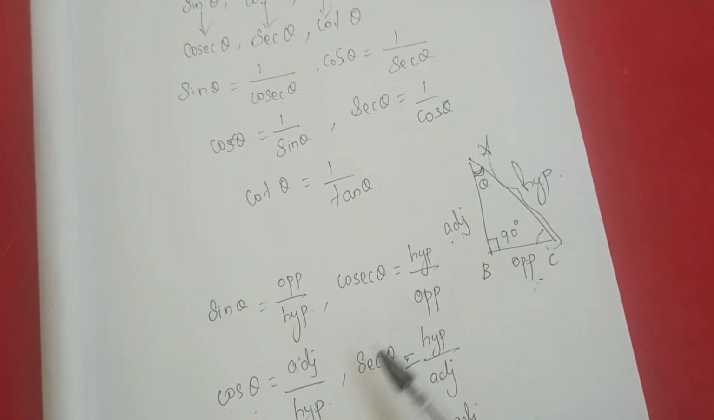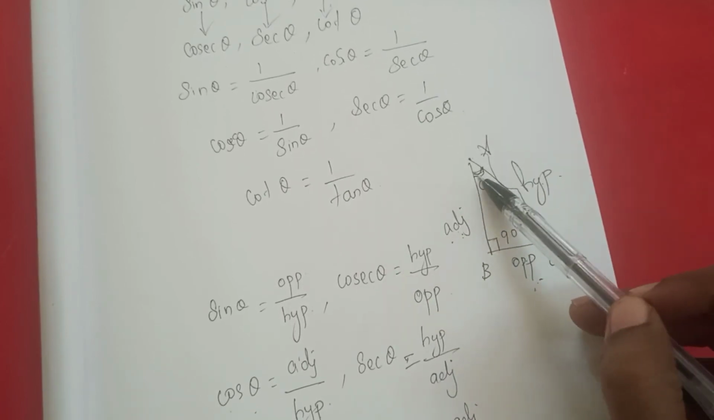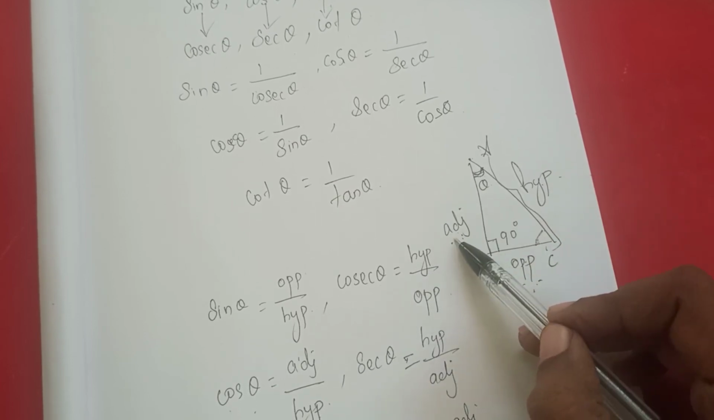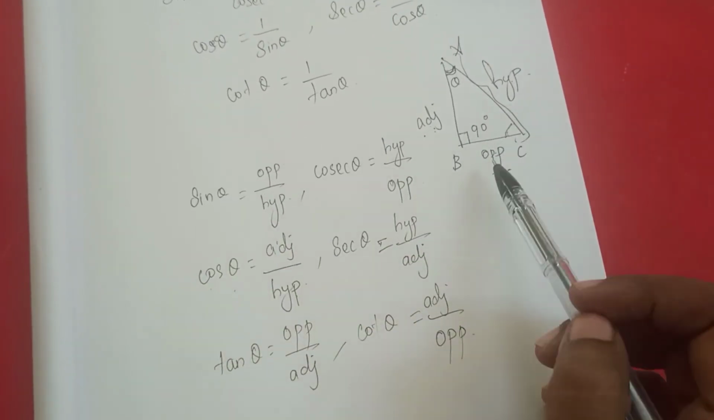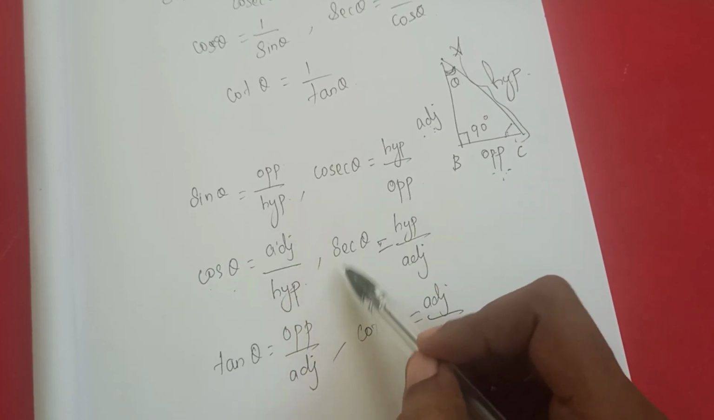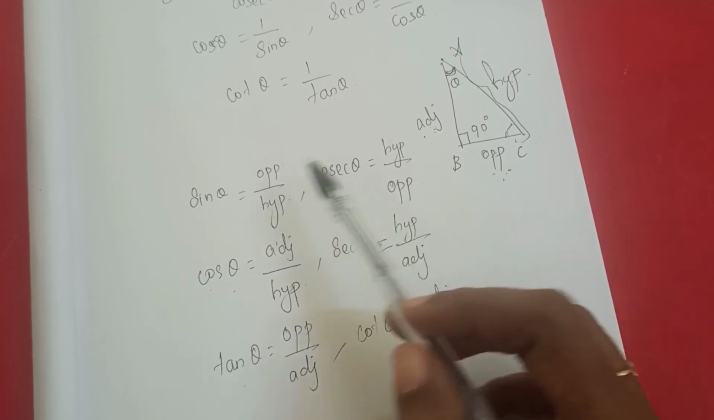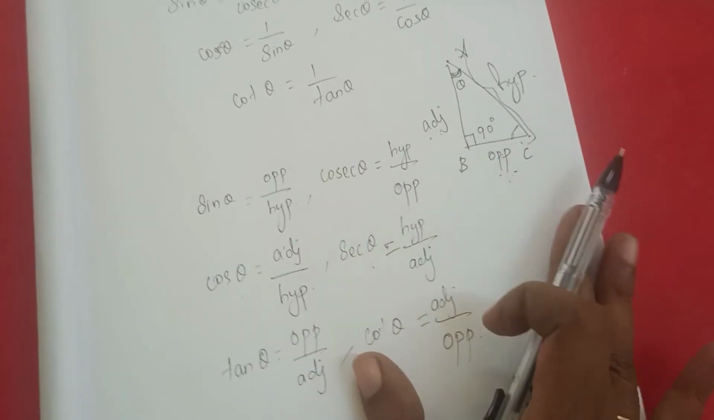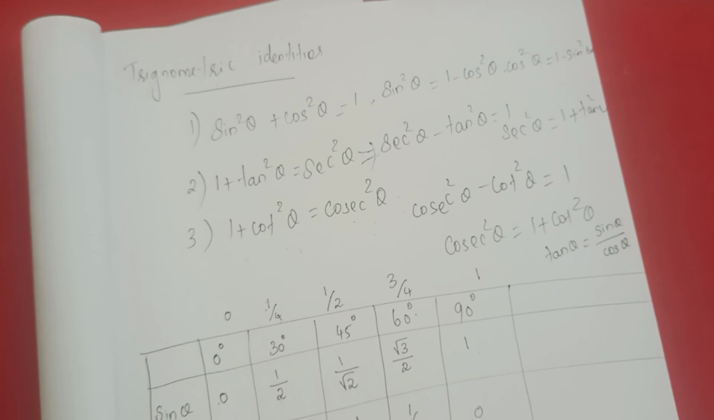Then how will you find these formulas? If I am taking this as theta, this will be the opposite side. These things you have learned in 9th grade. So sin theta is equal to opposite side by hypotenuse. Cos theta means adjacent side by hypotenuse. Tan theta means sine by cos, so opposite side by adjacent. Cosec is the reciprocal of sin, sec is the reciprocal of cos, cot is the reciprocal of tan. Understand students? Okay.